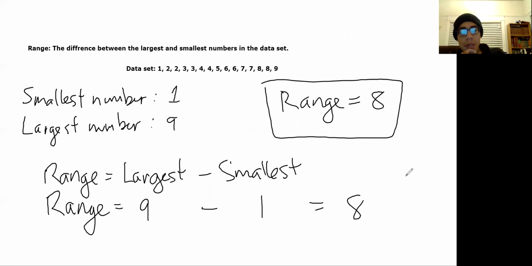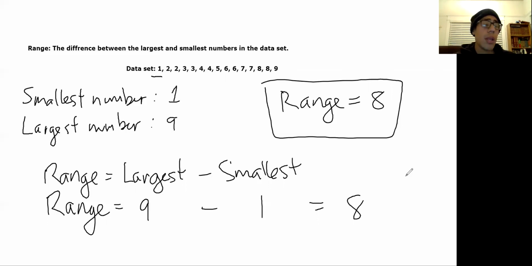Range is simple, but it gets more complicated in the next slide. Whenever I ask for just a range, I'm asking you to take the largest number in the data set and subtract the smallest number from the largest. The smallest number is the first one, which is why it helps to arrange them from least to greatest.